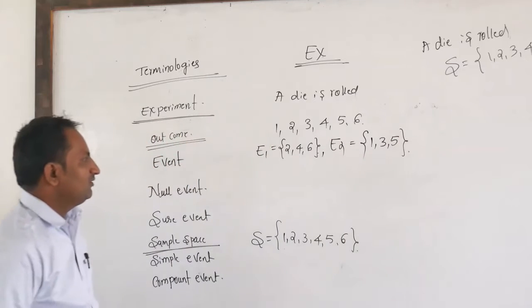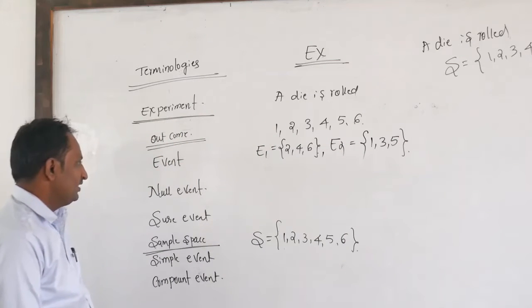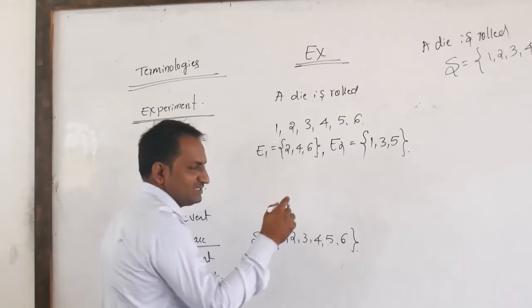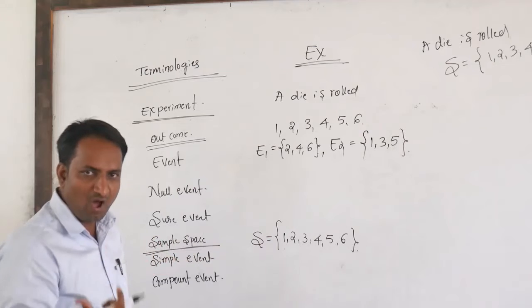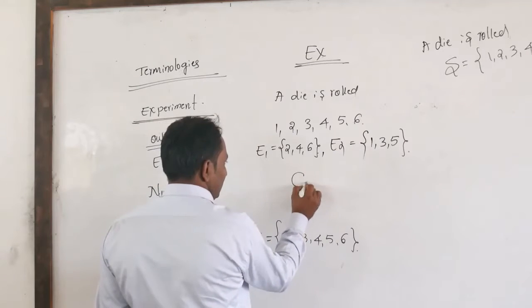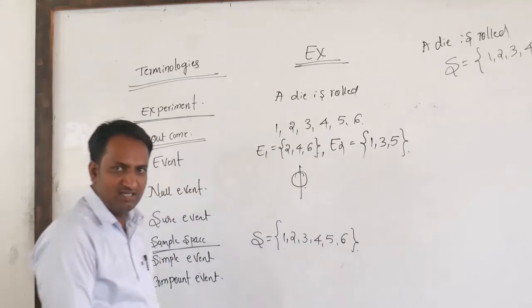Here these are the two events. Null event means, for example, more than 6 will occur. There is no possibility, so it is a null set.